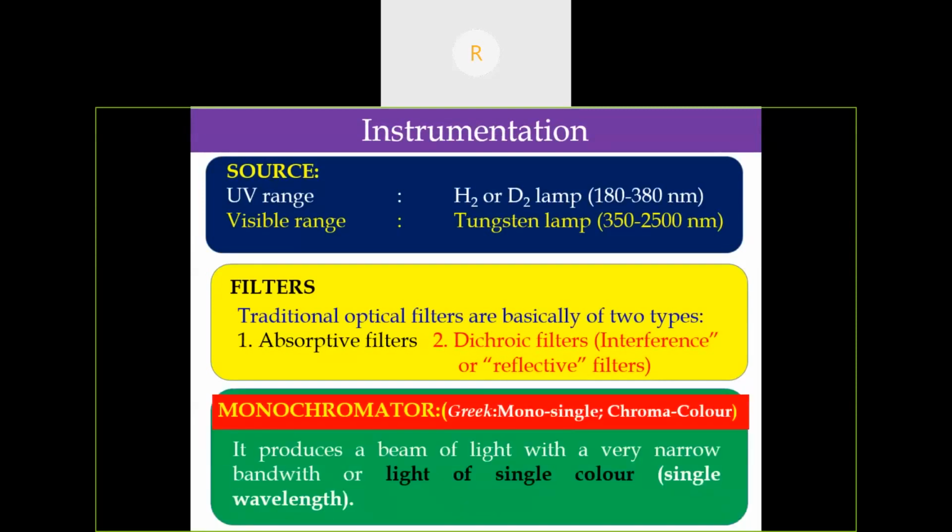Another important element in a UV spectrophotometer is the monochromator. In Greek, mono means single, chroma means color. It produces a beam of light with a very narrow bandwidth. It allows only a particular wavelength.